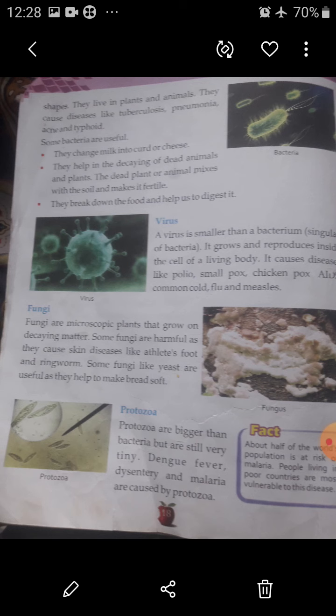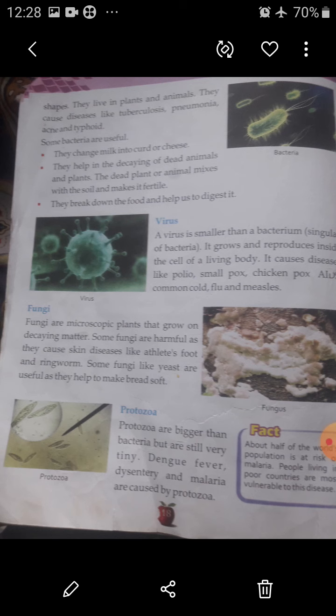Virus. A virus is smaller than a bacterium. It grows and reproduces inside the cell of a living body. It causes diseases like polio, smallpox, chickenpox, AIDS, common cold, flu, and measles.